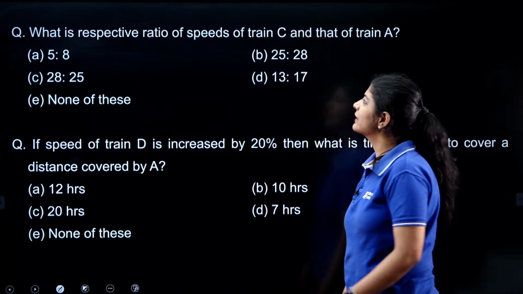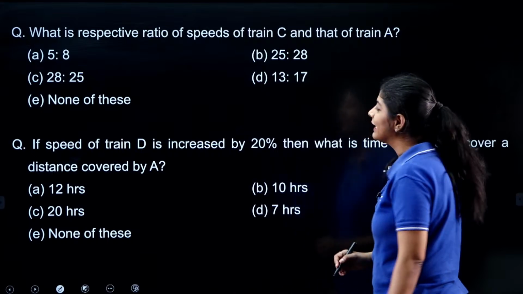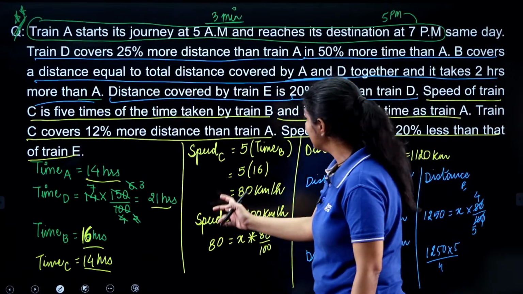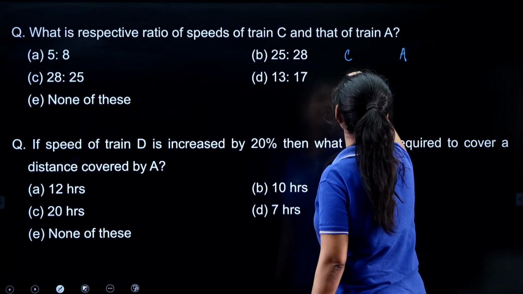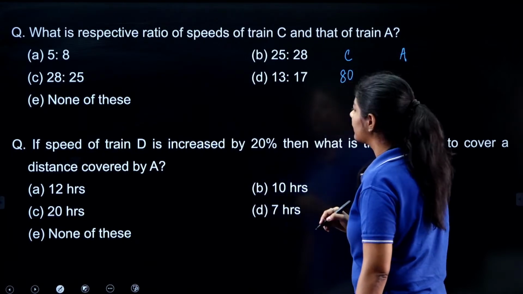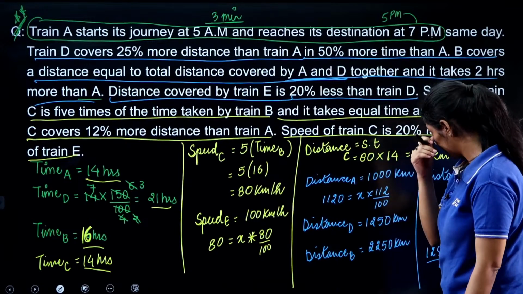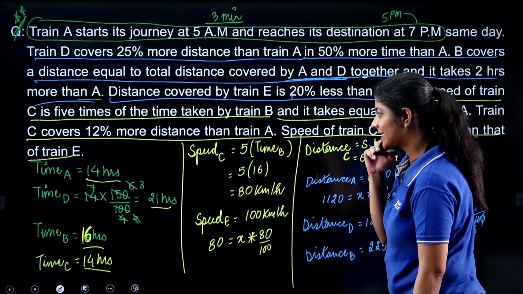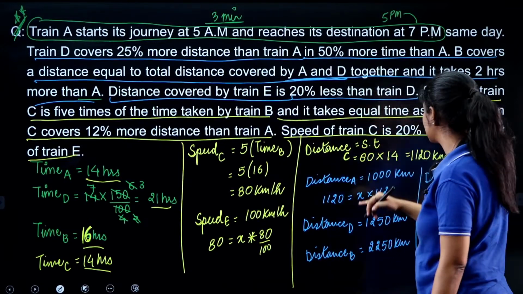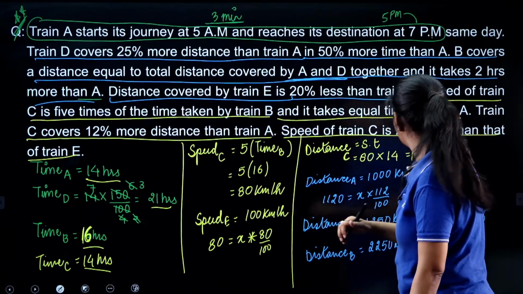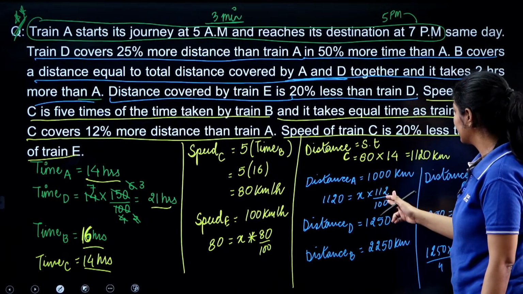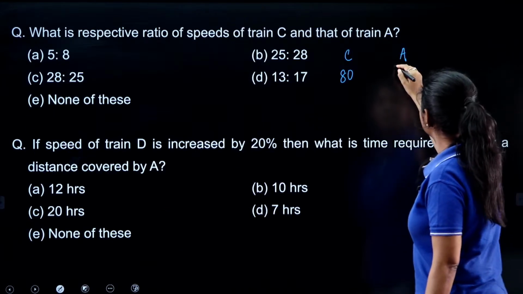What is the respective ratio of speeds of train C and A? Speed of C is 80, and the speed of train A, we need to use a formula, that is distance upon time. The distance for A is 1000.